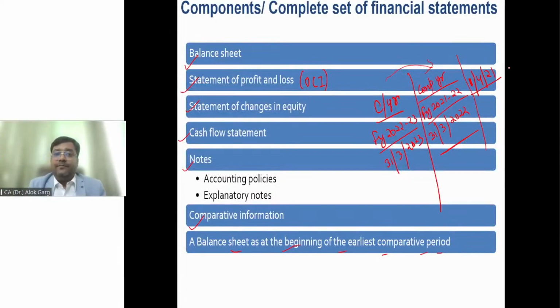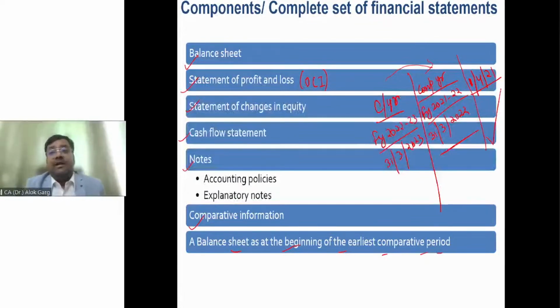So friends, Ind AS 1 defines the complete set of financial statements as balance sheet, P&L, statement of changes in equity, cash flow, notes to accounts, comparative information, of course, needs to be given, and a third balance sheet. What is the third balance sheet? The balance sheet as on the opening date of the comparative period. Like in this case, it is 1st April 2021. But sir, why and when? When is this third balance sheet required?